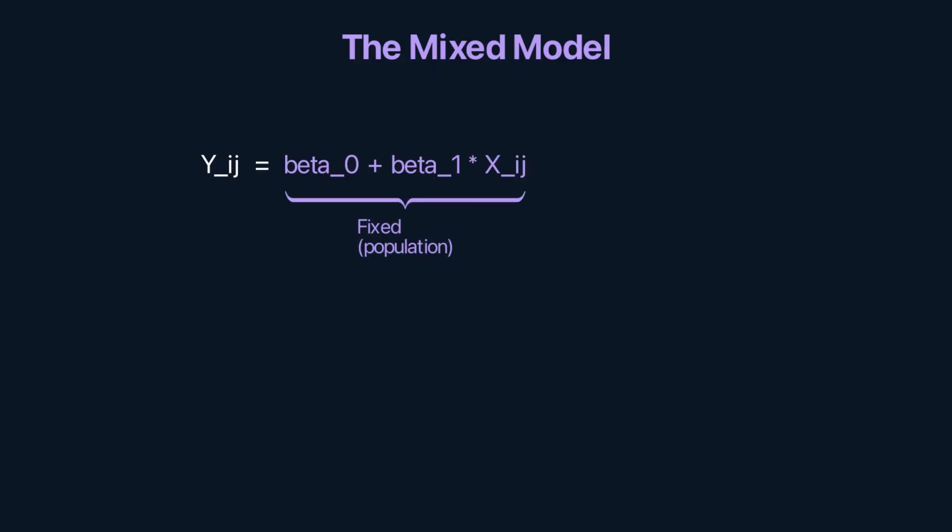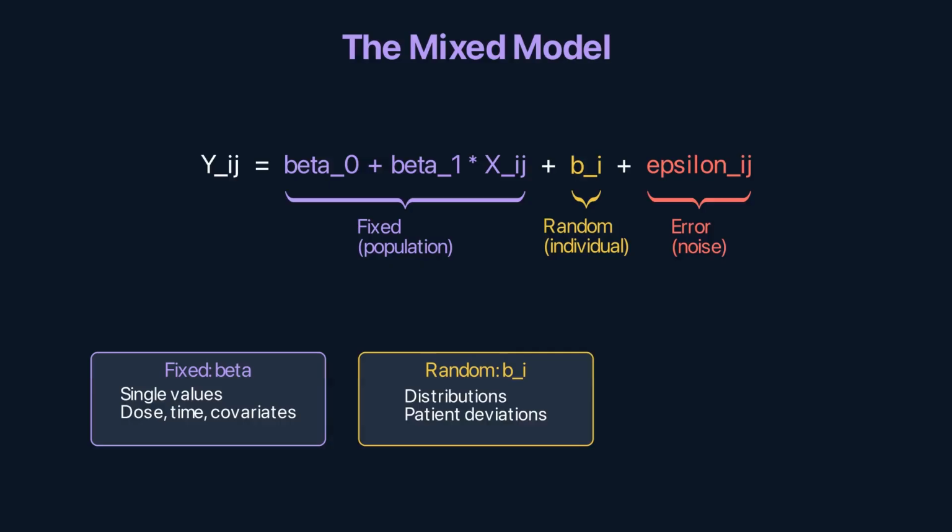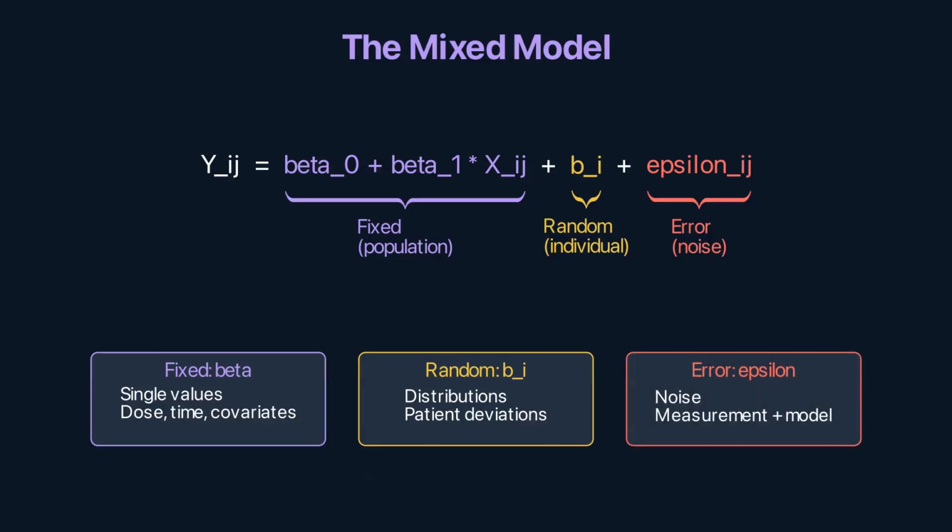The mixed effects model combines both. The observation Y for patient I at time J equals the fixed effect prediction based on dose, time, and covariates, plus the random effect for patient I, their personal deviation, plus residual error epsilon, measurement noise and model misspecification. Fixed effects are estimated as single values. Random effects are estimated as distributions. The model is called mixed because it mixes both types. This is the foundation of NONMEM, NLMIXED, and every population PK analysis.